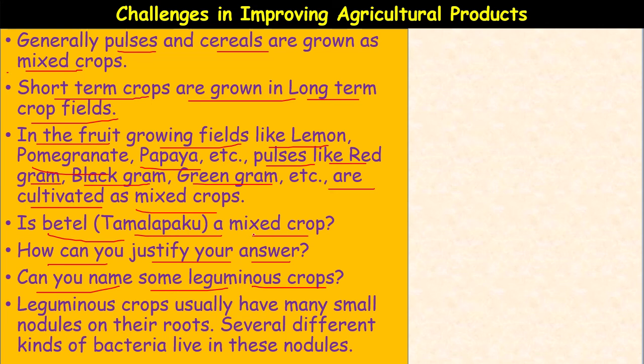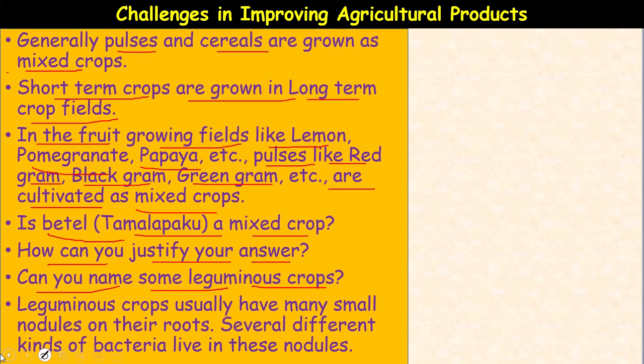Intercropping means growing two or more crops simultaneously on the same field in a definite pattern to increase the productivity per unit area. Unlike mixed cropping, seeds are not combined before sowing. In mixed cropping, the seeds are combined.